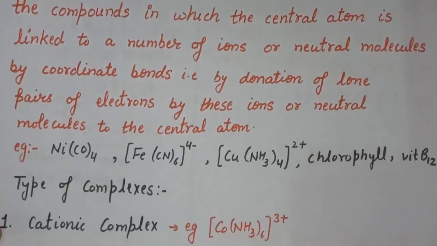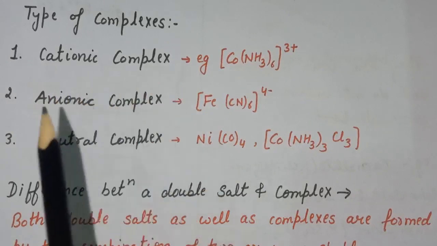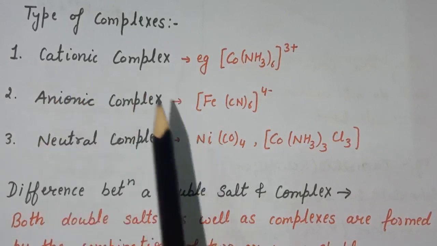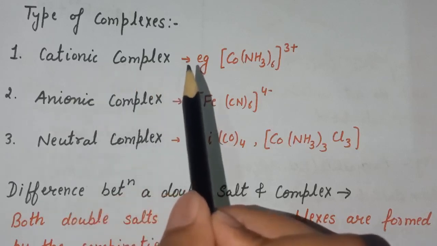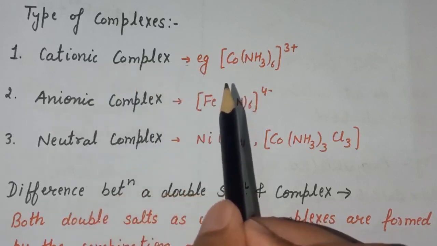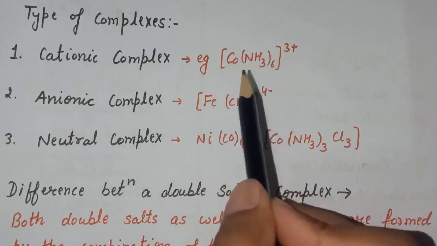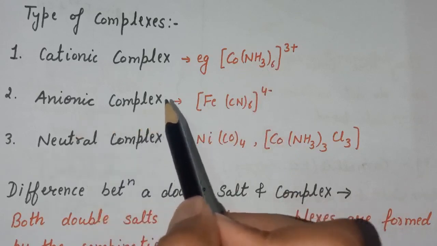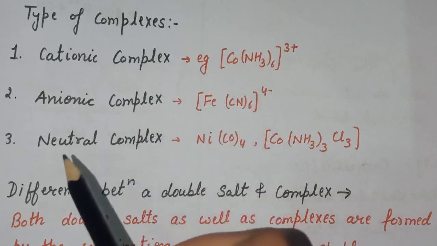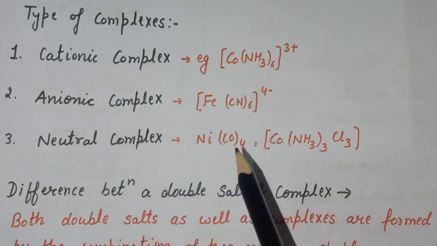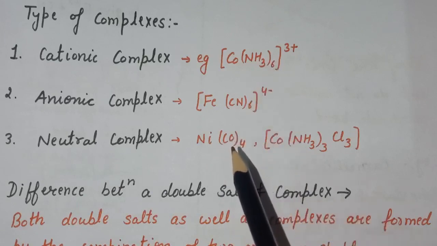Now next is types of complexes. So there are three types of complexes: cationic complex, anionic complex and neutral complex. First is cationic complex. Cationic complex is a complex in which the complex ion carries positive charge, that is, net positive charge is present on the complex ion. Whereas in case of anionic complex, net negative charge is present on the complex ion, and in case of neutral complex there is no net charge on the complex. So these are the examples of three types of complexes.